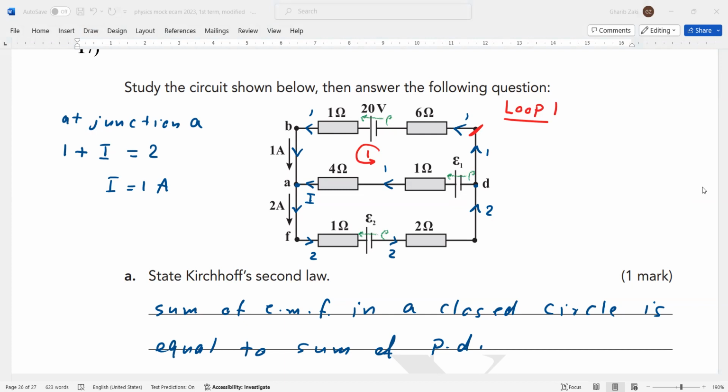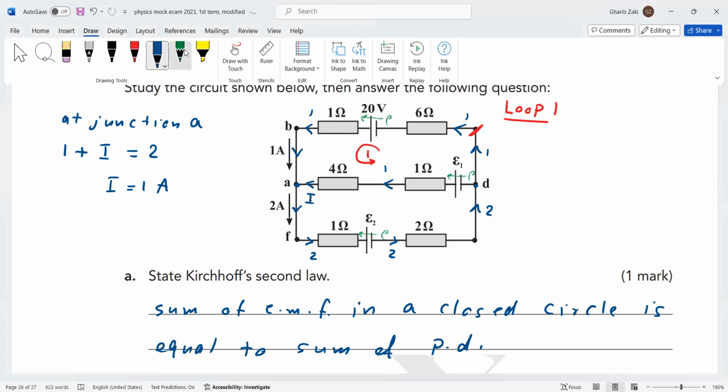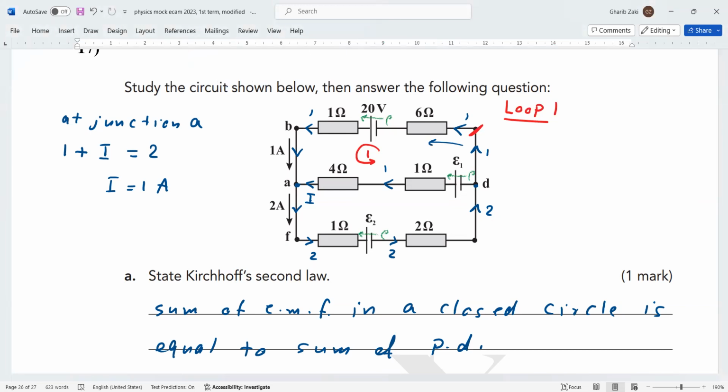Loop 1. Now I start at this corner. Now we go together here. Can you see here? I go in this direction. Now we find the 6 ohm resistor and the current is 1. If the current is in the same direction as the loop, it will be negative. So it's negative 1 multiplied by 6, negative IR. The direction of the loop is the same as the direction of electron flow, so it's a positive 20.